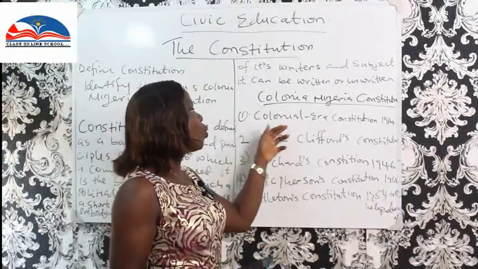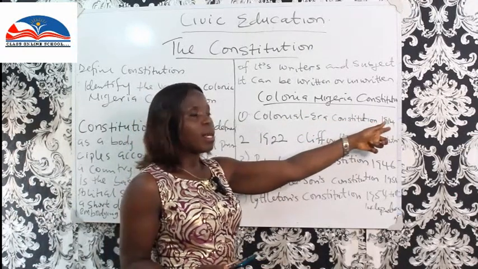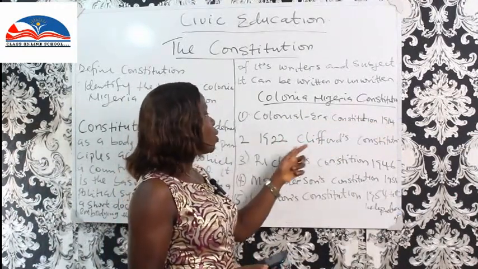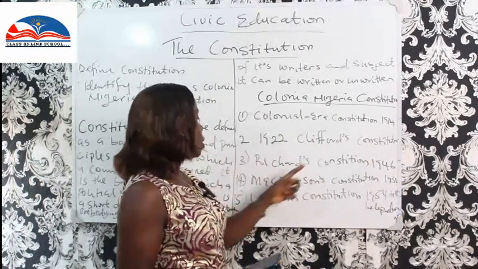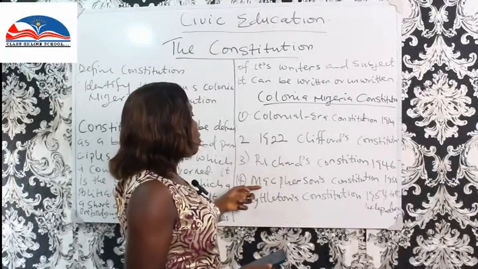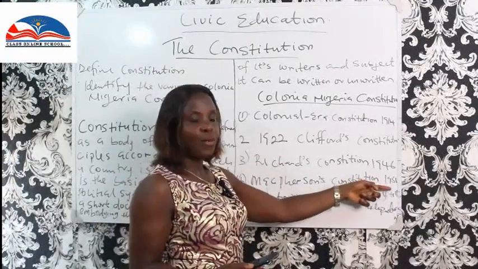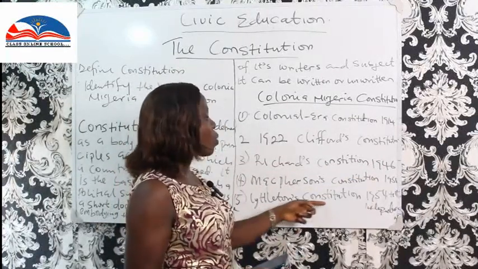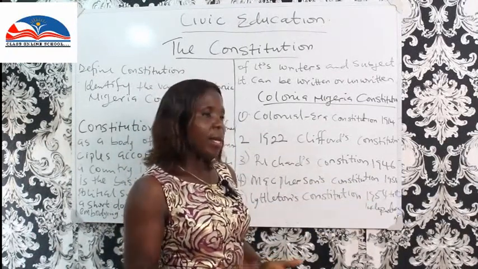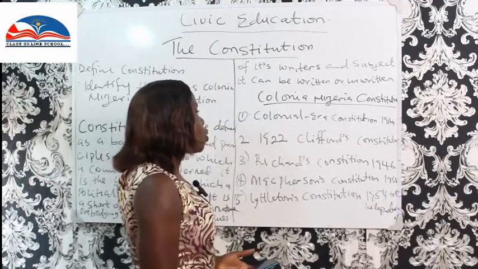The first one is the colonial era Constitution that started in 1914. We'll have the next one, the 1922 Clifford's Constitution. We'll have the Richards Constitution, 1946. We'll have the Mapheson's Constitution, 1951. And we'll have the Littleton's Constitution, 1954 till independence. Now let me talk a little about each of these constitutions.